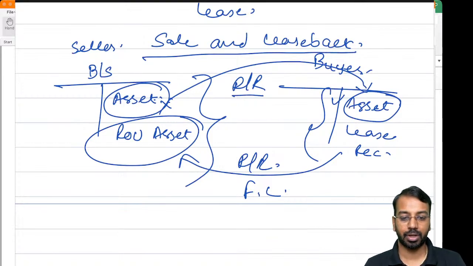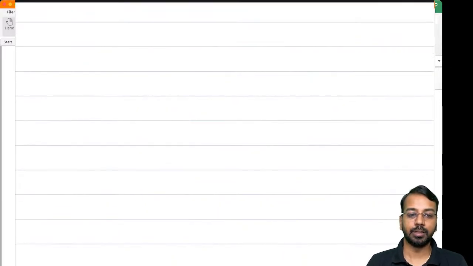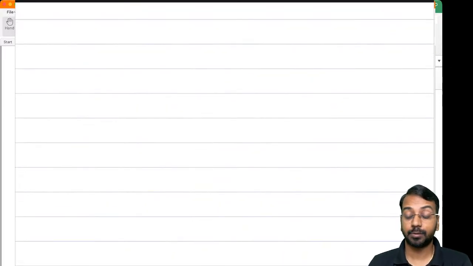structured transactions. Please remember, sale and leaseback has to be a part of a single contract or a combinedly negotiated contract, and that is where we will have the sale and leaseback related accounting. Now, how do we account for sale and leaseback? For accounting for sale and leaseback, we have to check